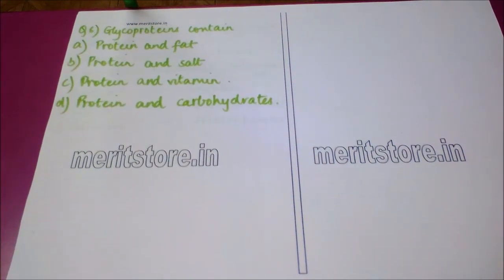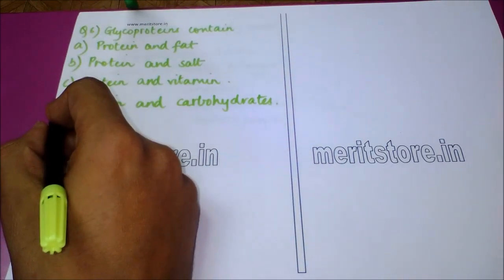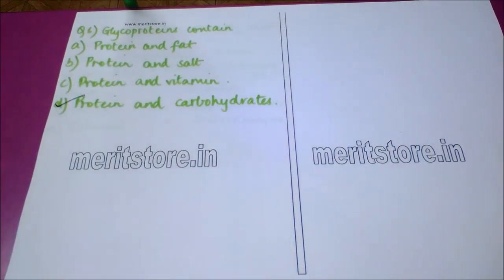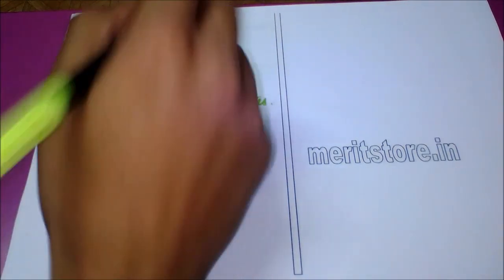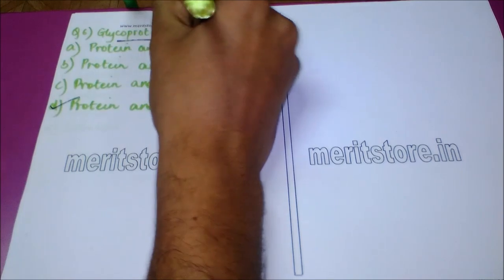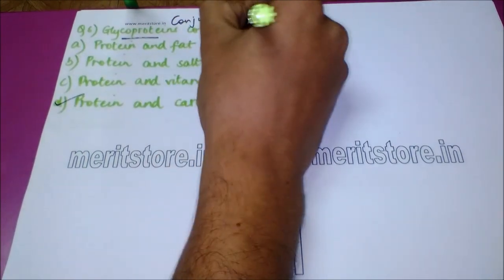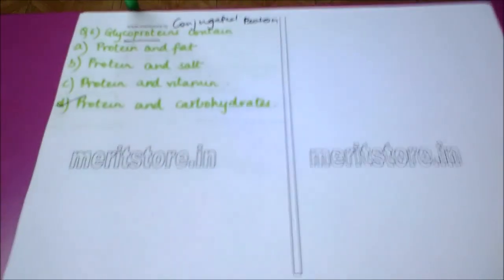Our next question is, glycoproteins contain option A, protein and fat, option B, protein and salt, option C, protein and vitamin, and option D, protein and carbohydrates. The correct answer to this question is option D, which is protein and carbohydrates. When protein adjoins with carbohydrates, it is known as glycoprotein, which is a conjugated protein. So the correct answer is option D.